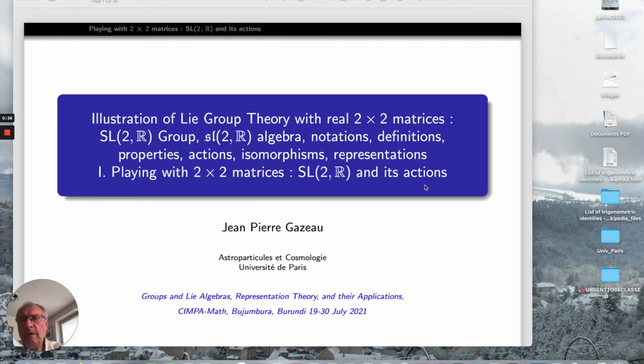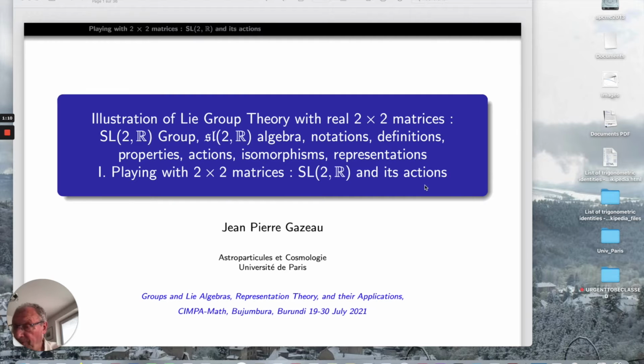So these lectures will be an illustration of Lie group theory just with real 2x2 matrices. I will speak essentially about the group SL2R, its Lie algebra. I will define all that is necessary to understand what is a simple Lie group, Lie algebra.